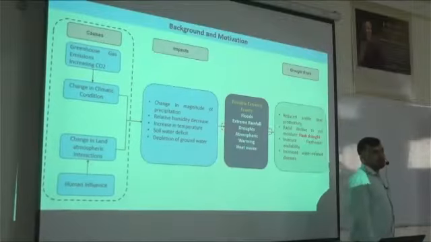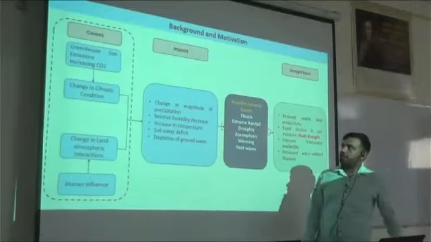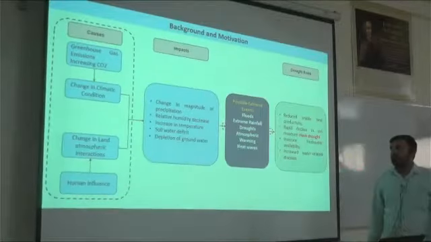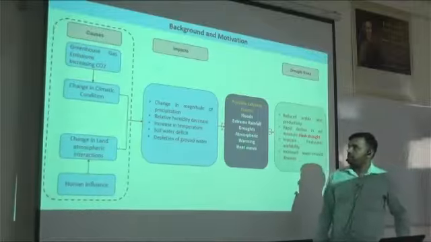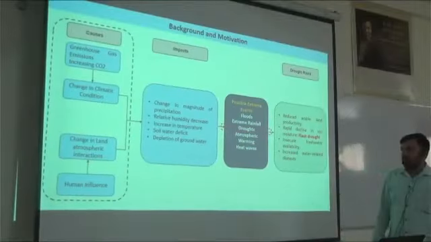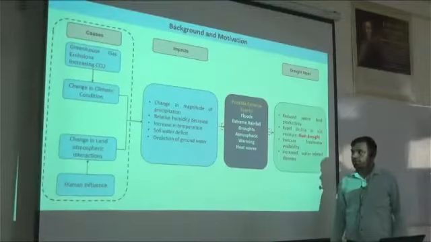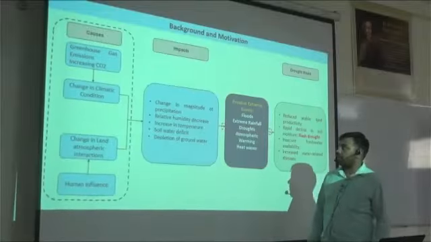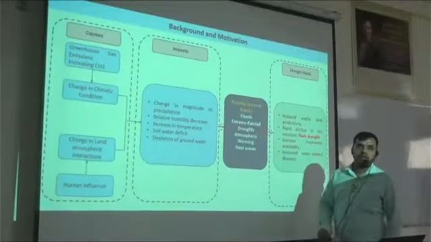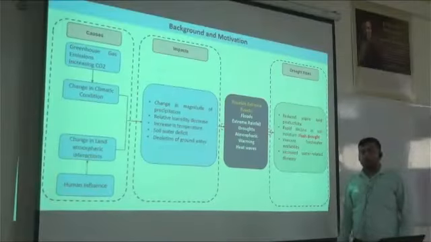The combined effect of these causes will result in various impacts such as a change in the magnitude of precipitation, increase in temperature, decrease in relative humidity, soil water deficit, and depletion of groundwater reservoirs. All these impacts will result in various possible extreme events, like floods, drought, extreme precipitation, heat waves, cold waves and other extreme events.